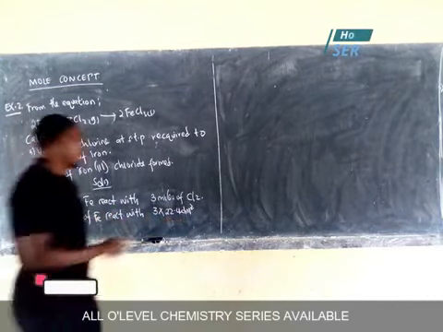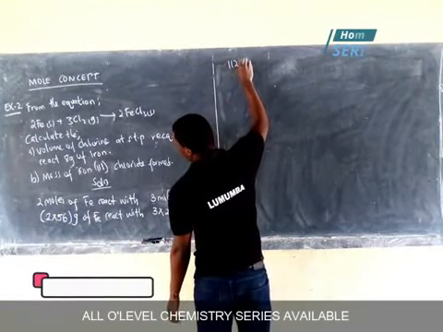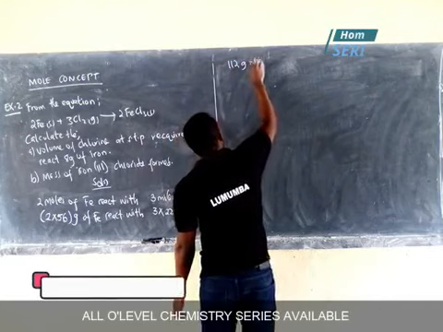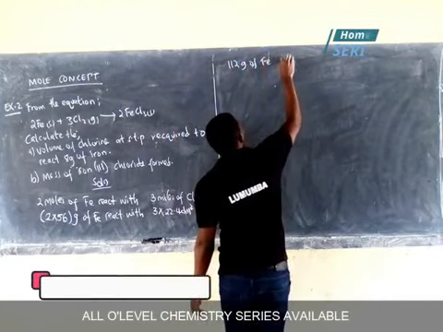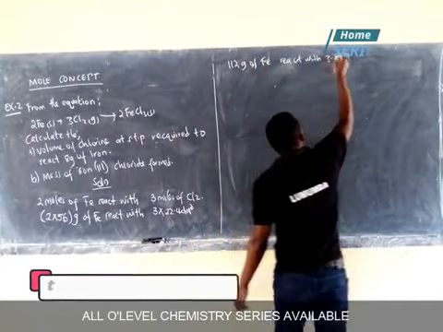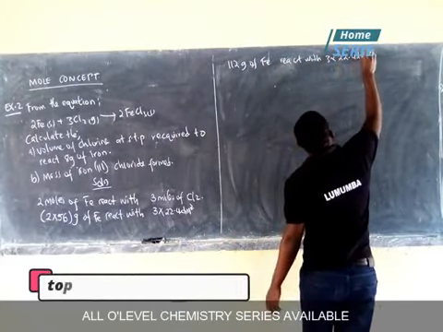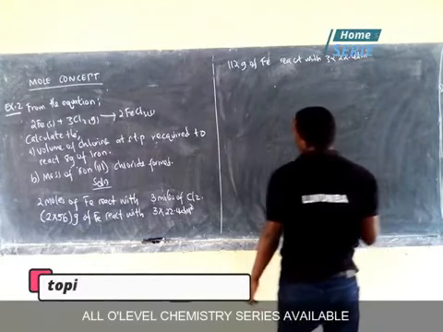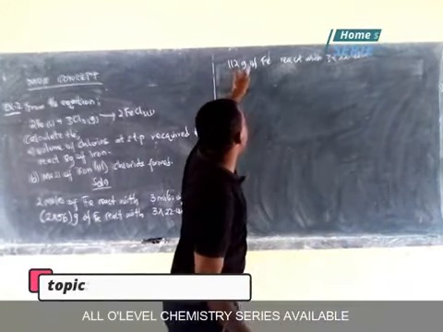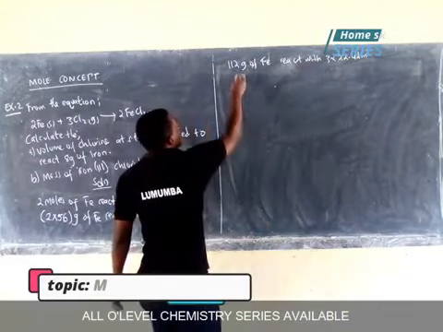So to continue from here, I'll say 112 grams of iron react with 3 times 22.4 decimeters cubed.